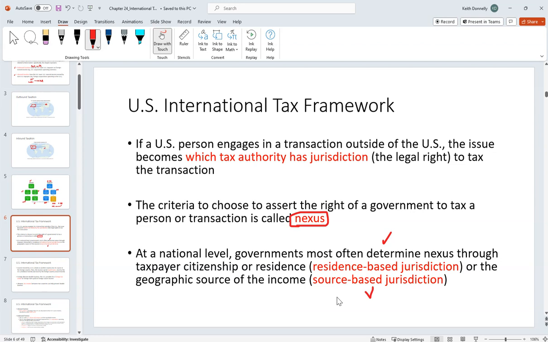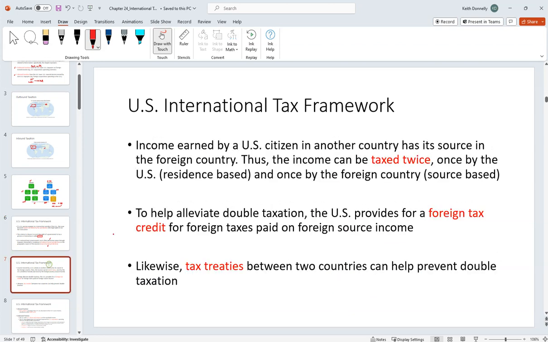Where is the source of this income? Hey, Italian coffee company, you are selling stuff here in the USA. The source of that income is here in the USA. We reserve the right to tax you on it. We talked about the foreign tax credit. Another way that they can mitigate double taxation is through tax treaties. We'll talk about those later in the chapter.